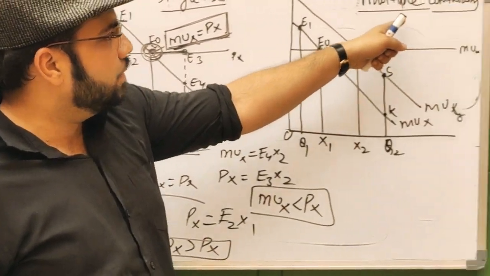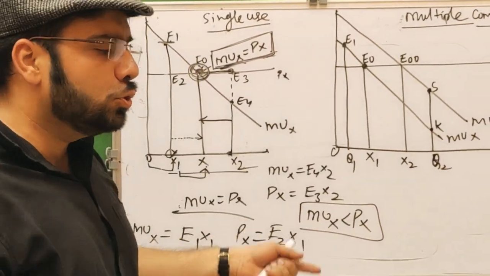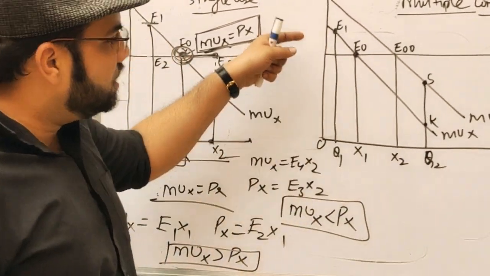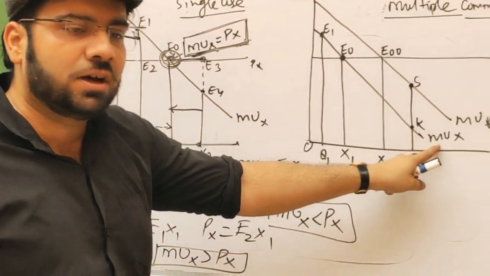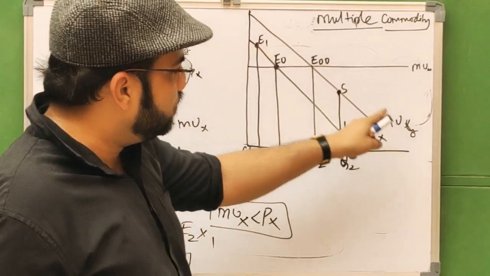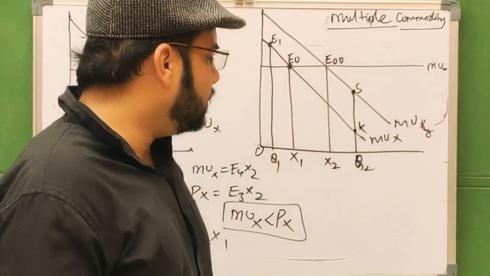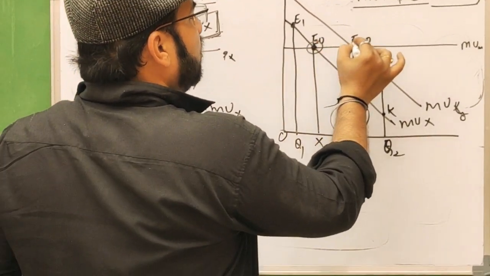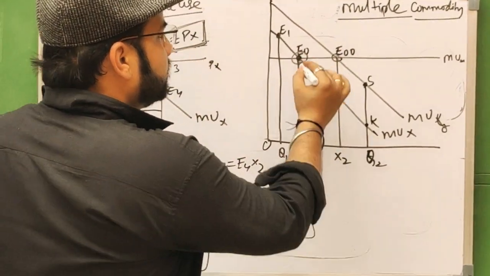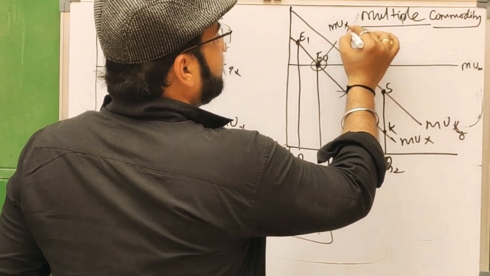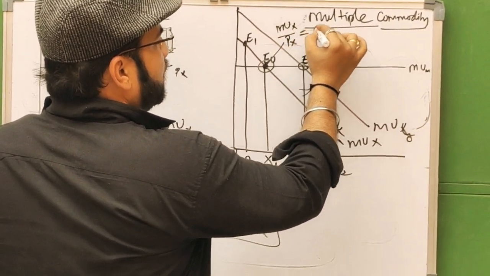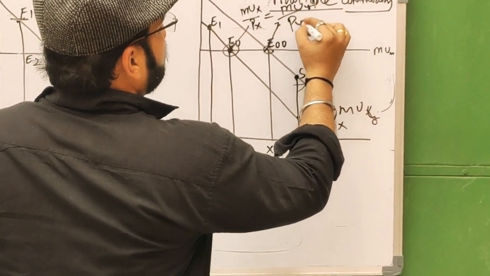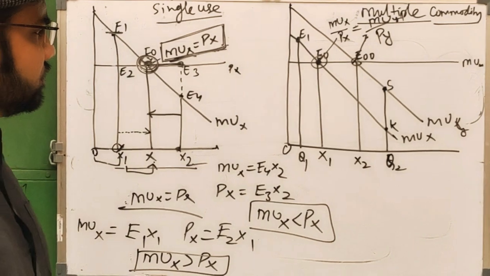Now we will take the multiple commodity model, where there are two goods, and corresponding to these two goods there are two marginal utilities, which are seen in this diagram. That is the MUx for the X commodity, and this is the MUy for the Y commodity. The equilibrium condition is here at E0 and E00, where the marginal utility of X upon the price of X is equal to the marginal utility of Y upon the price of Y. This is our condition.